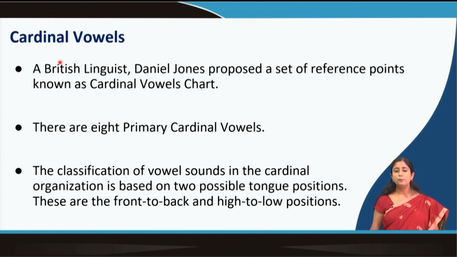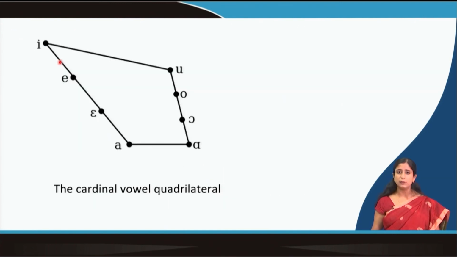Based on how high our tongue can go or how low it can go, or to what extent from the back portion or the front part of our tongue we can utter a sound, these 8 vowel sounds were proposed.